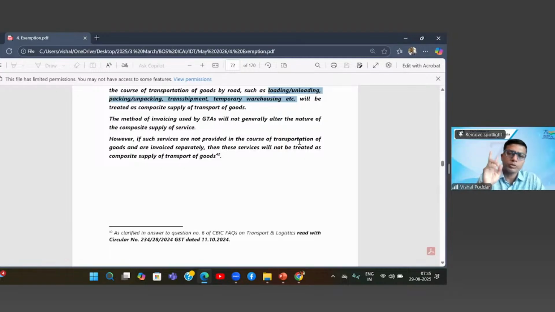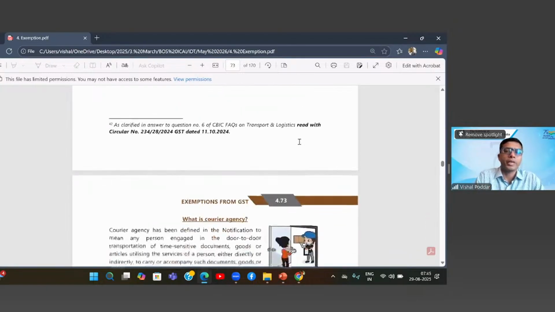So there are two parts in this clarification: whether the allied services are part of composite supply or they are independent supply. If they are part of composite supply, since the main principal service of transport is exempt, these will enjoy exemption. If not, they will be taxed independently.